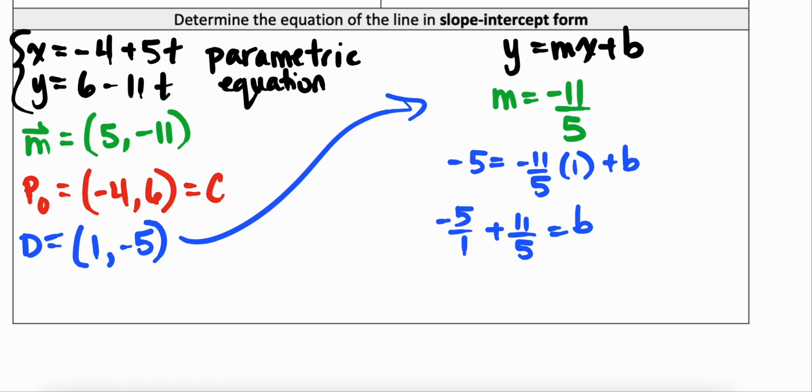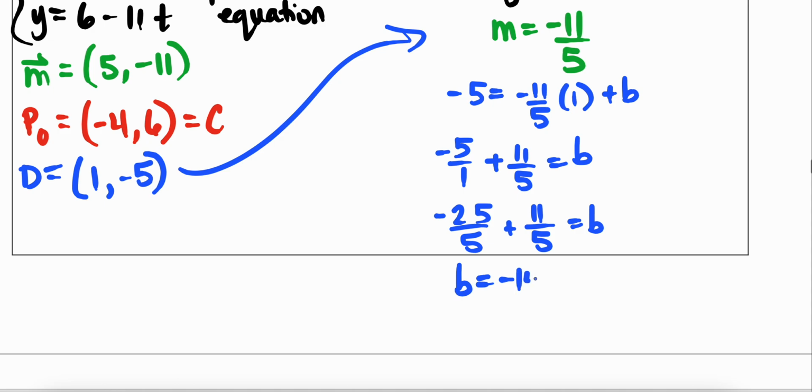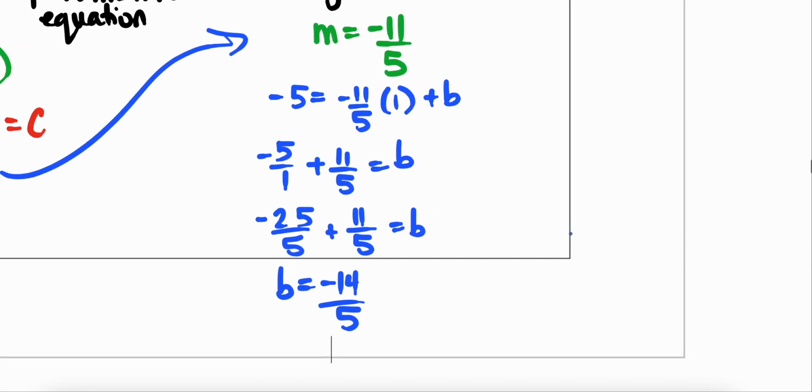I can also say, hey, this negative 5 over 1, I can write this with a denominator of 5 by writing this as negative 25 over 5. And so my b value is going to be negative 14 over 5 when I add those fractions together. So I have my slope, I have my y-intercept. So the equation of my line in slope-intercept form is y equals negative 11 over 5 x minus 14 over 5.